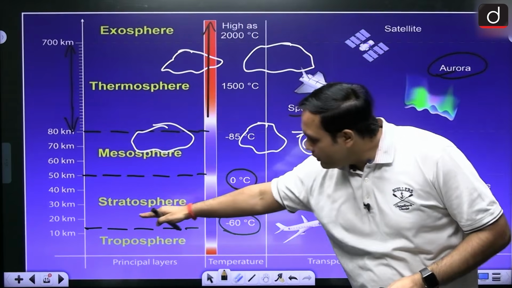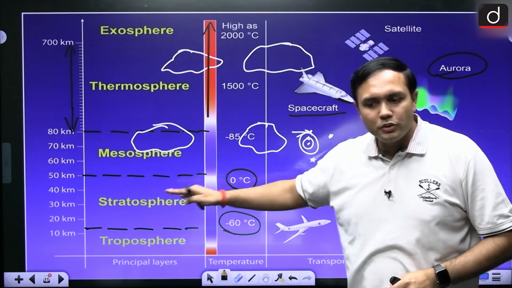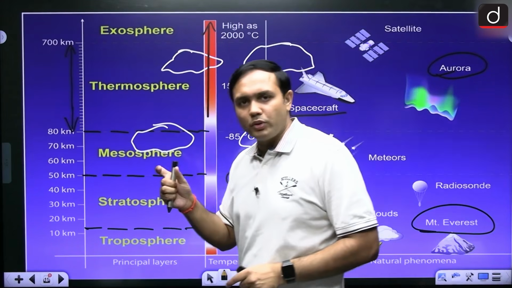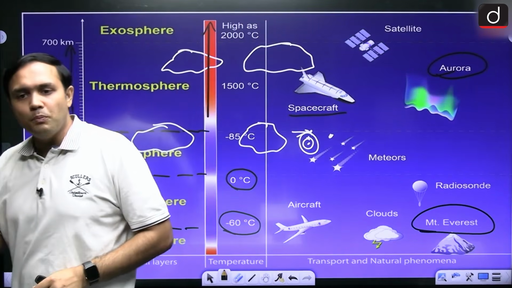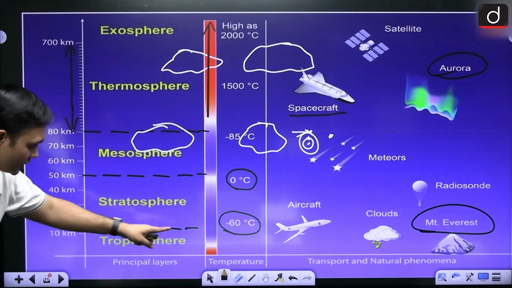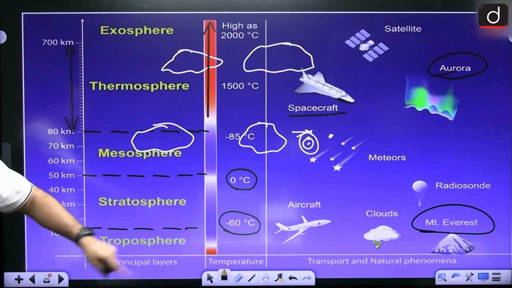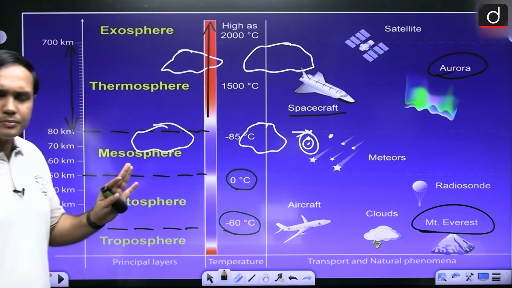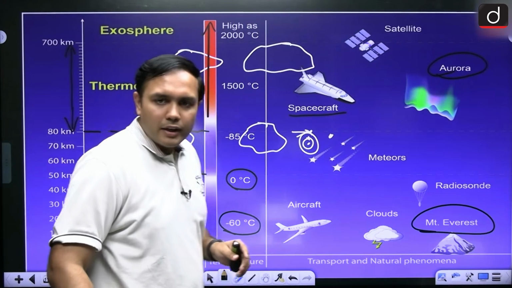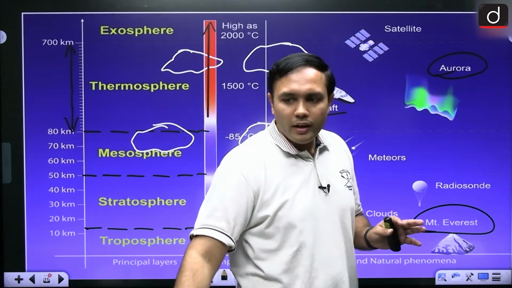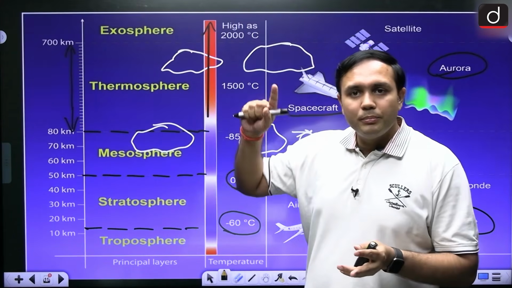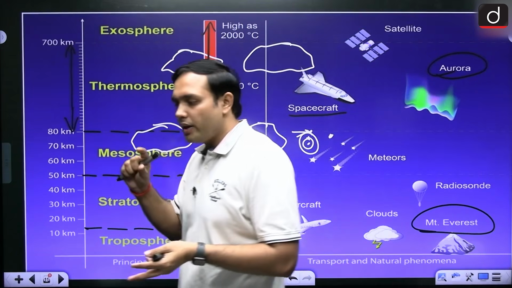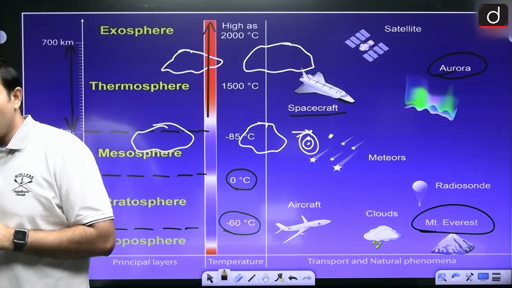The boundary between the troposphere and stratosphere is known as what? What is this boundary known as? It is known as tropopause. So, this boundary that you are seeing here is known as tropopause. Okay? Is that all right? Is it clear? No issues here? 8 to 18 kilometers because of the difference between polar radius and equatorial radius.